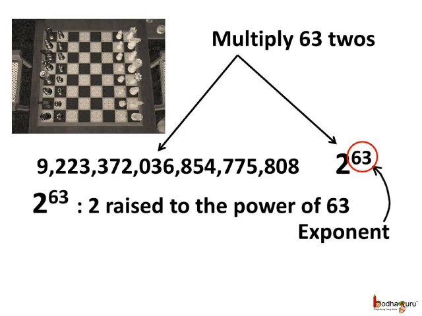And this can be read as 2 raised to the power of 63, or in short 2 to the power 63. Here the number written above, the superscript, is called the exponent or the power. So 2 to the power 63 means we have multiplied 63 twos, that is 2 multiplied 63 times.